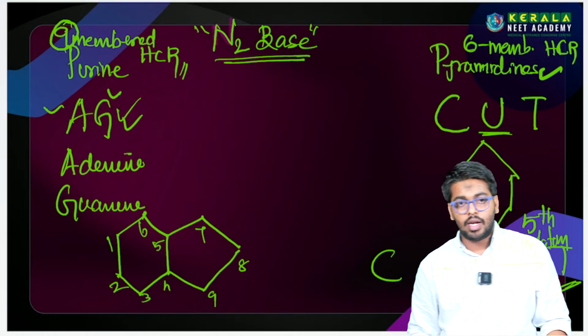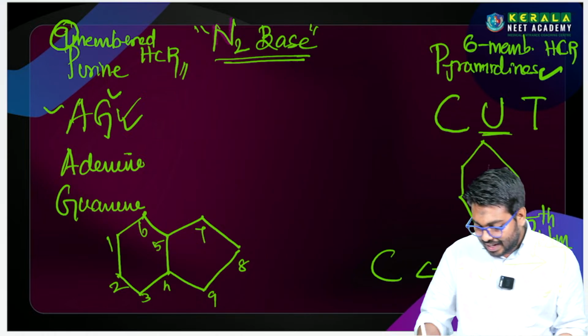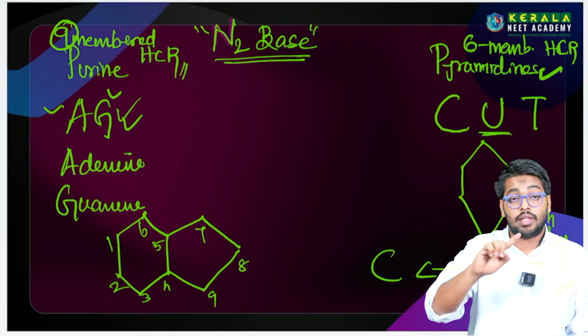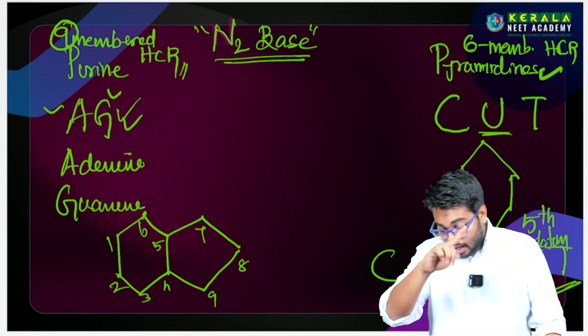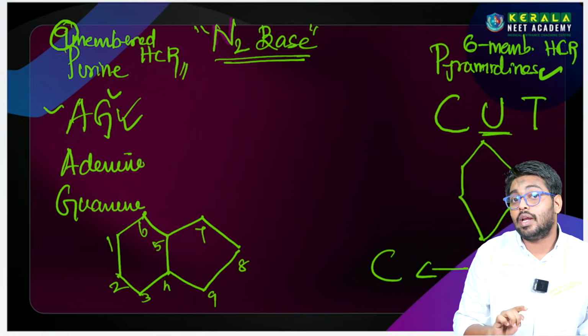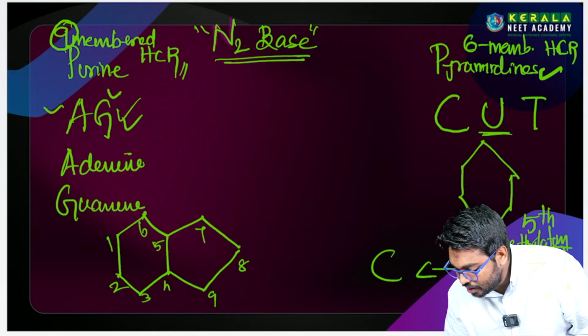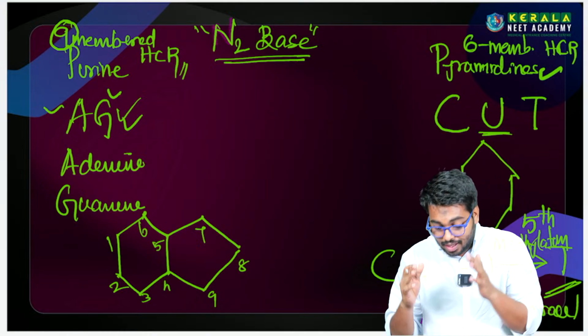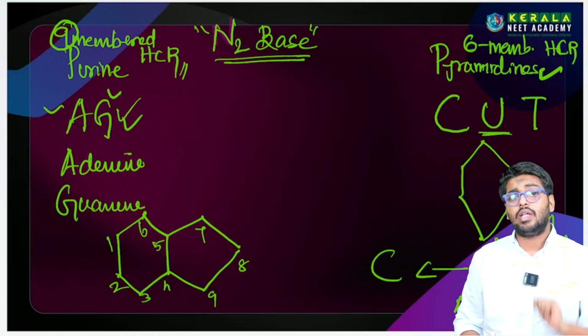Very simple. Last year a question was asked: another name of thymine is 5-methyl uracil.